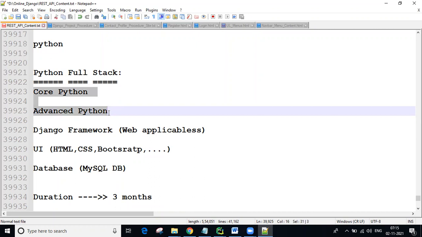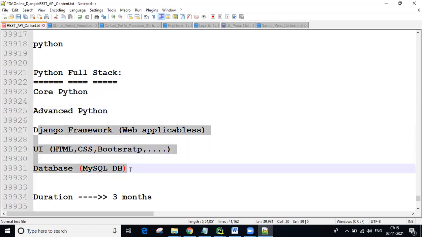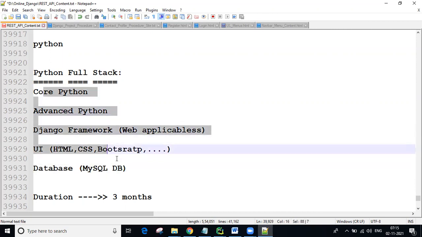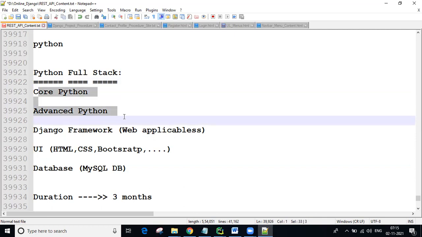Now if you want to get a job, if you want to learn Python for interview purposes, then along with core Python and advanced Python, you need to plan the remaining things also. Total full stack is required for interview purposes. Only for academic exams, core Python and advanced Python are enough.